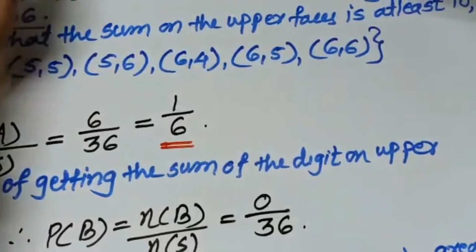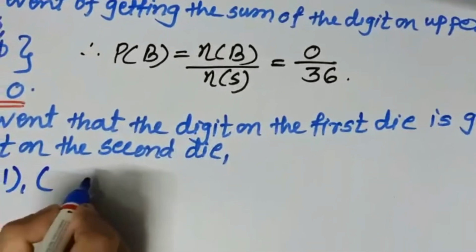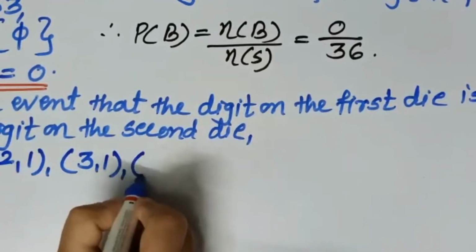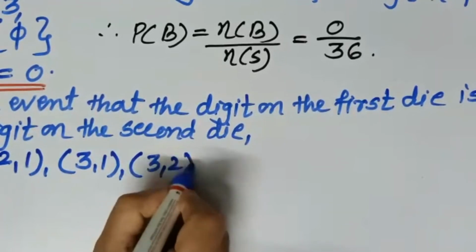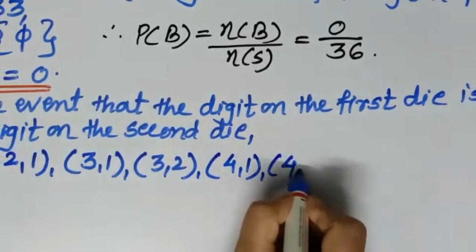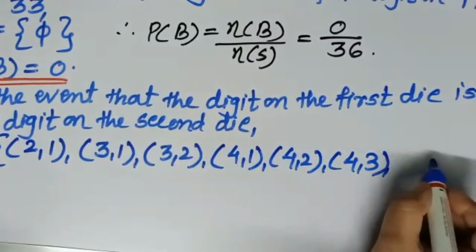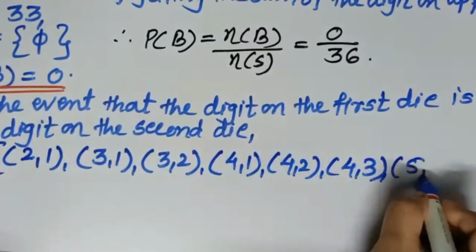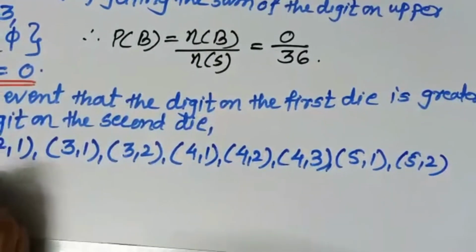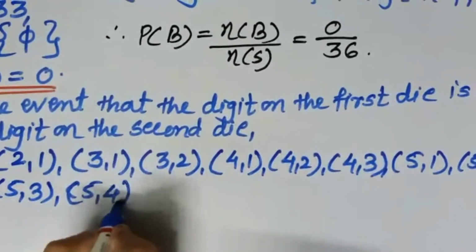So here 2 and 1 also we can consider. So write 2, 1 because 2 is greater than 1. Then from the next line 3, 1, afterward 3, 2. Then in the next line 4, 1, 4, 2, 4, 3. Then the next line 5, 1, 5, 2, 5, 3, 5, 4.